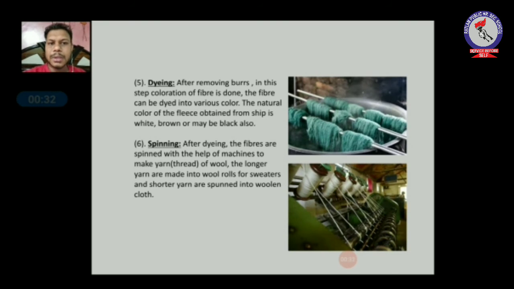The next step, the sixth step, is spinning. After dyeing or coloring, the fibers are spun with the help of machines to make yarn. As you know, yarn is a thread. So the longer yarns are made into wool rolls, which are used for making sweaters, and the shorter yarns are spun directly into the woolen cloth.